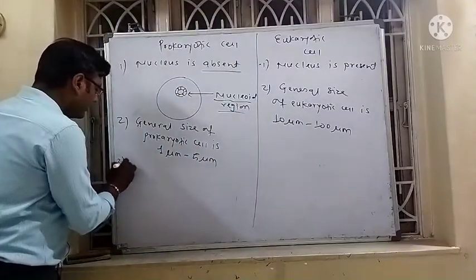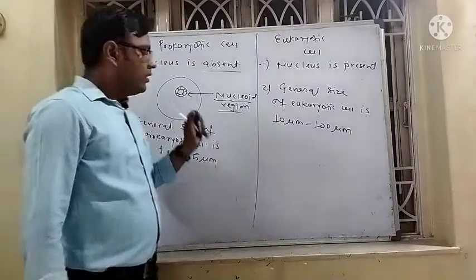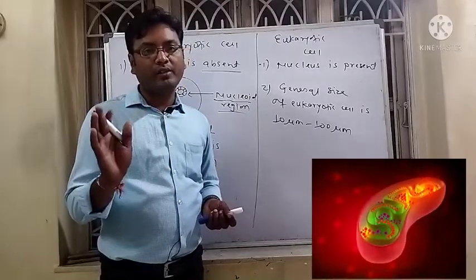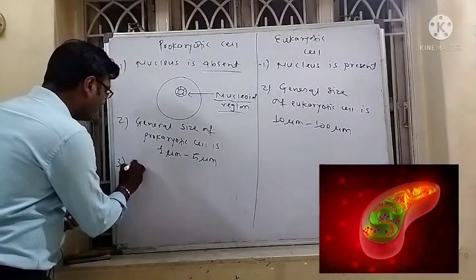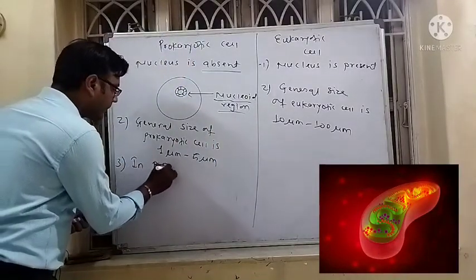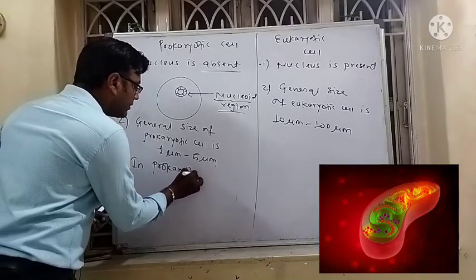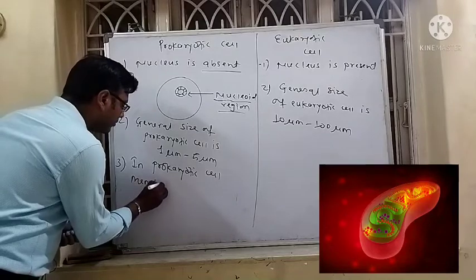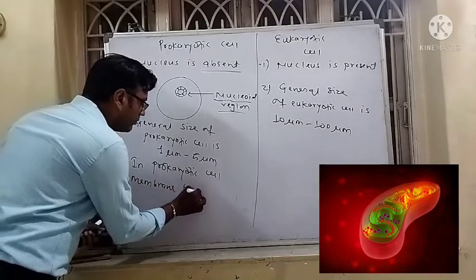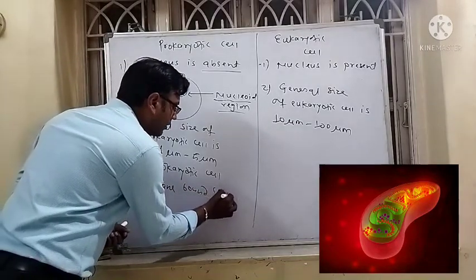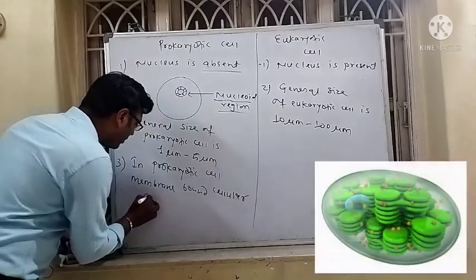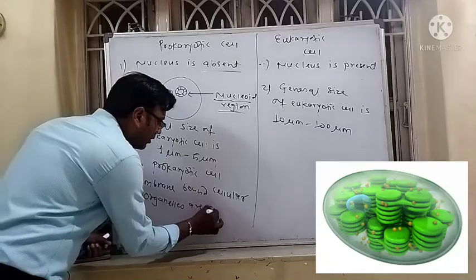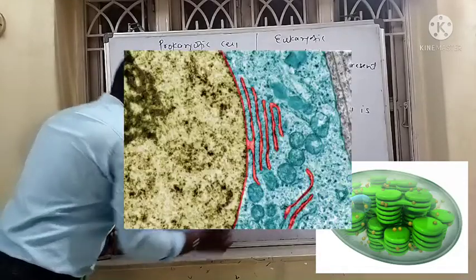Now the third point. In prokaryotic cell, membrane-bound cellular organelles are absent. Now, what are the membrane-bound cellular organelles?